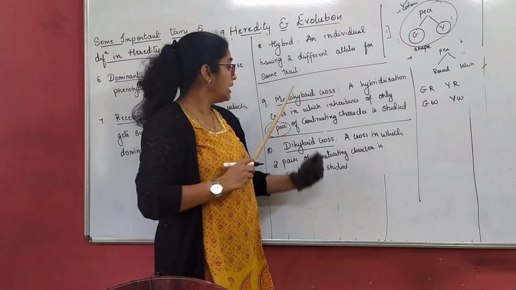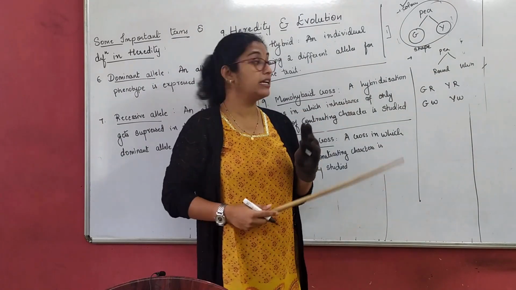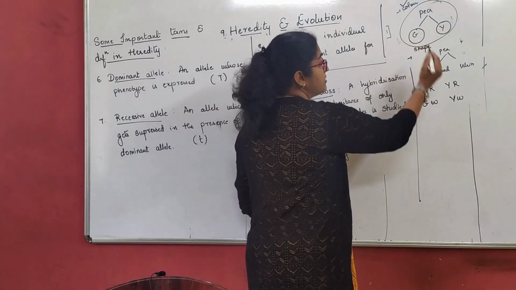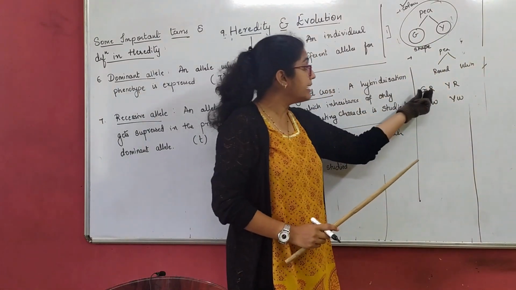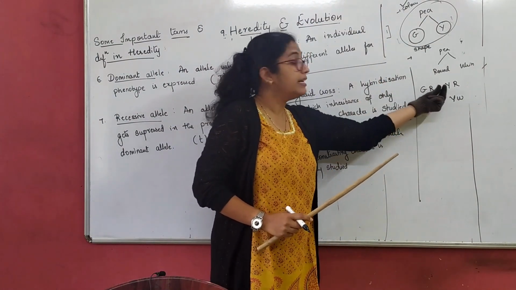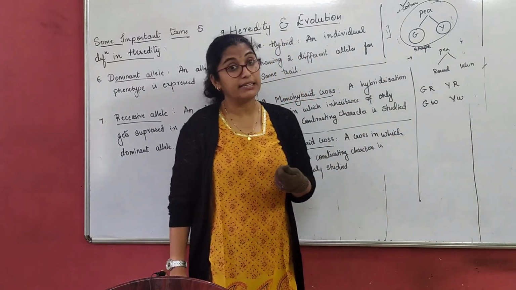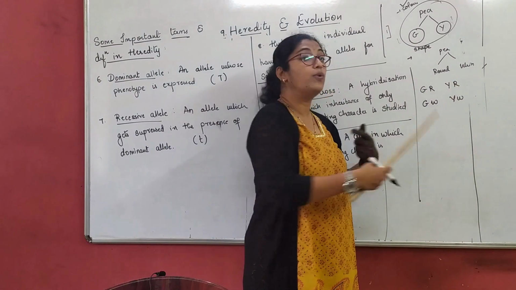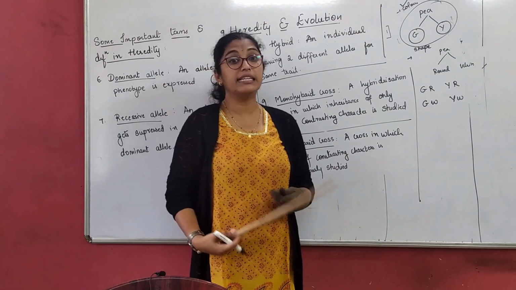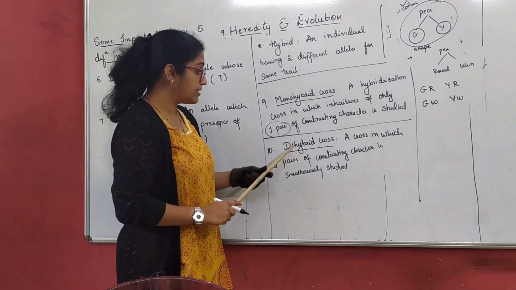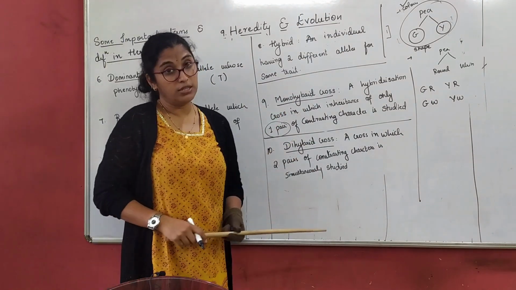Only one character. In dihybrid, what am I doing? I am studying two characters simultaneously. How? Suppose I have the colors green and yellow and two other things, round and wrinkled. I need to understand that if it is green color pea, it can be round in shape, or it can also be wrinkled, or yellow color pea with a round shape, or yellow color pea with a wrinkled shape. Simultaneously studying two different characters is called a dihybrid cross. Yes, now we move on to the next important things.